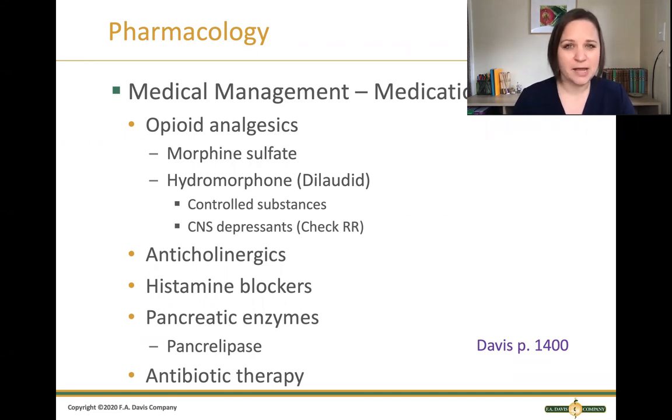Anticholinergics and spasmodics can help decrease the motility of the gut, which can provide relief. Histamine blockers decrease gastric acid secretion. Pancreatic enzymes can help patients when they consume food so that they do have those digestive enzymes in their gut, which can help them with digestion. And then antibiotic therapy, if indicated, for those times that there is an infection present.